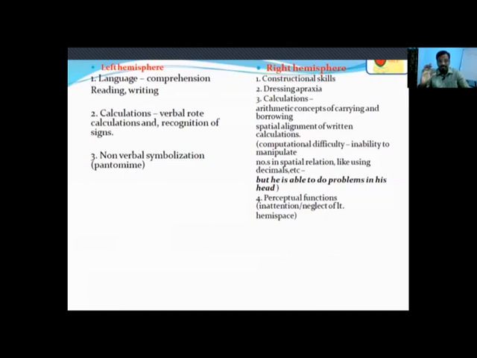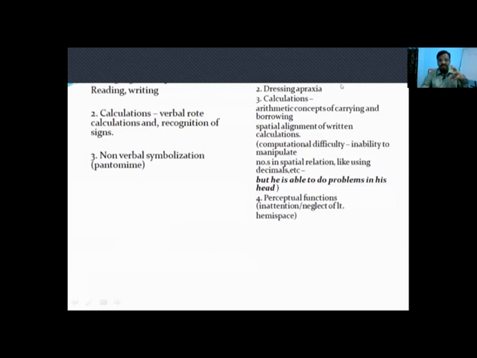Non-verbal symbolization is called pantomime. It is nothing but showing gestures, like putting a namaste, with a salam, or showing it as super. Non-verbal symbolization is communicating with gestures, whereas the right hemisphere deals with construction skills and dressing apraxia.